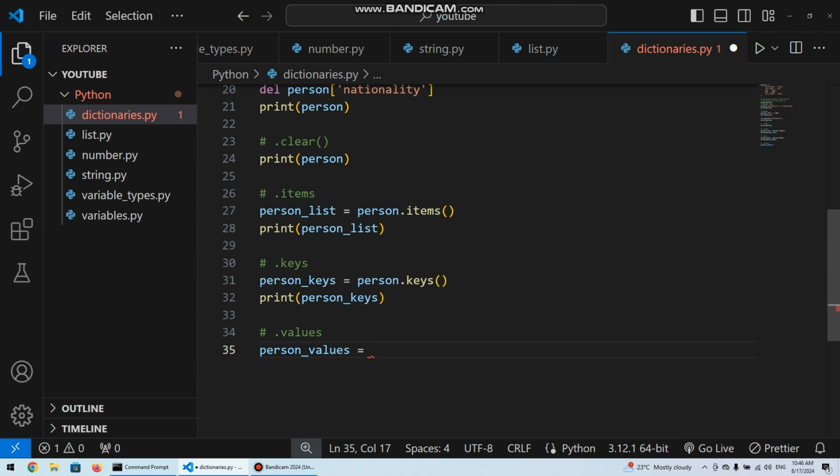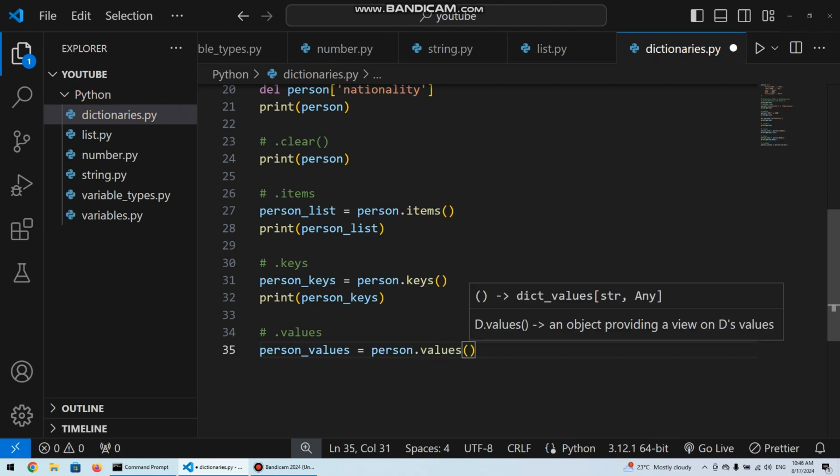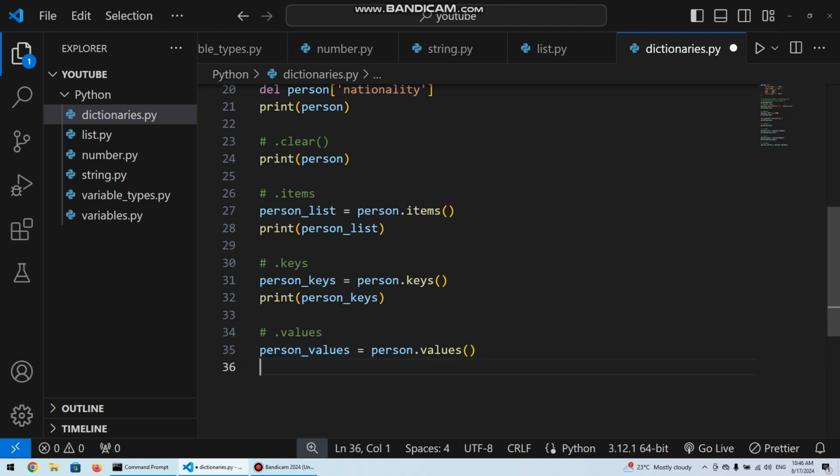In this case, our person dictionary, we call the dot values method on it, and it returns to us a list of values from the person dictionary. And we store them inside the person values variable which we are creating.